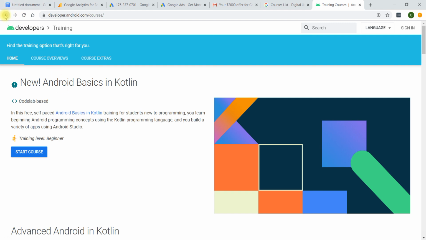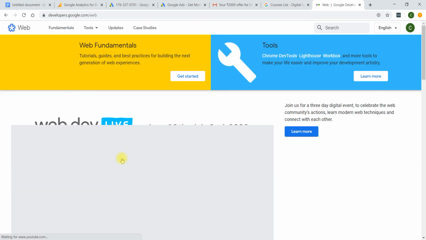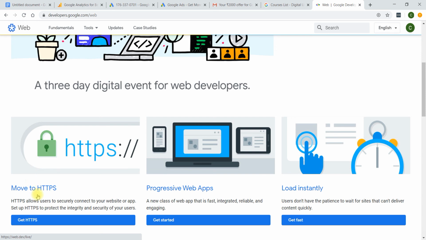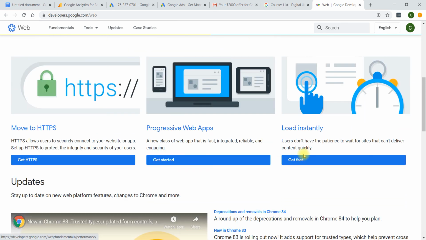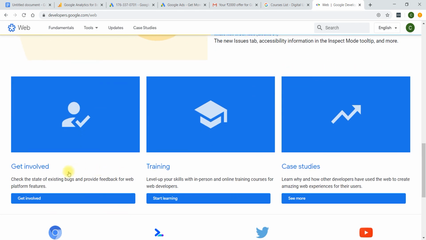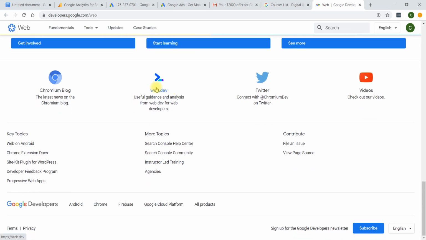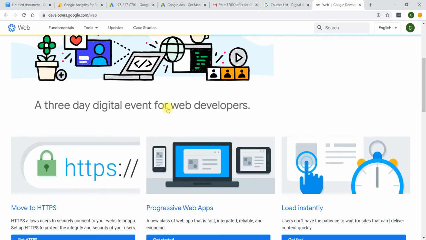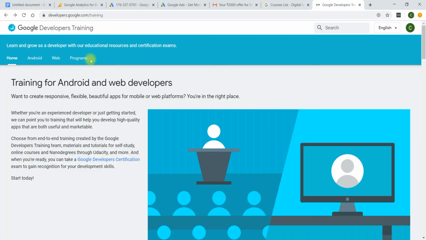And now I will go back and explain the other courses. Regarding web, you can also learn courses. What is in web? HTTPS, progressive web apps, loading instantly. There are so many courses, get involved, training, case studies, and those things you can learn. And I will go back again. There are so many courses and programs you can also learn.